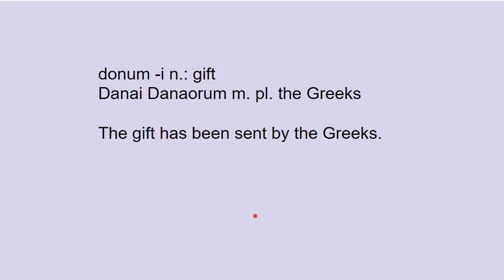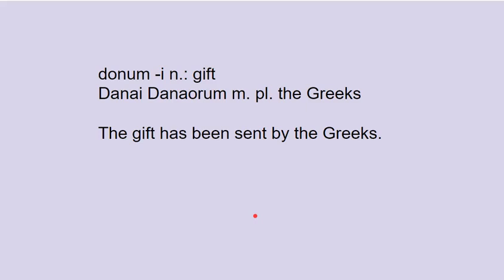Now we're going to get a little trickier. We're going to add the Greeks into the mix. Danai, danaorum, masculine plural. The Greeks, it's a fancy word for Greeks that Virgil uses in the Aeneid. Danai, danaorum. See, that's a second declension noun. The gift has been sent by the Greeks.